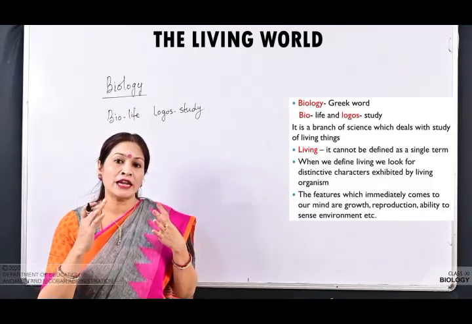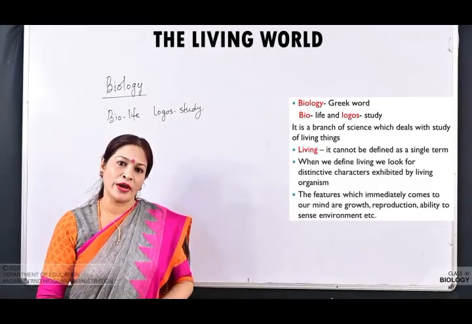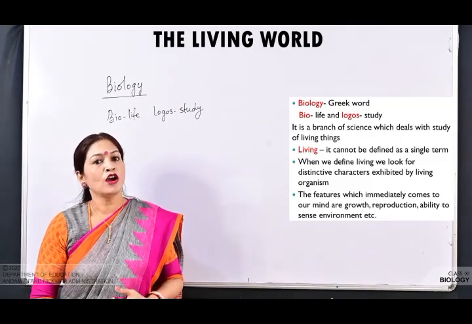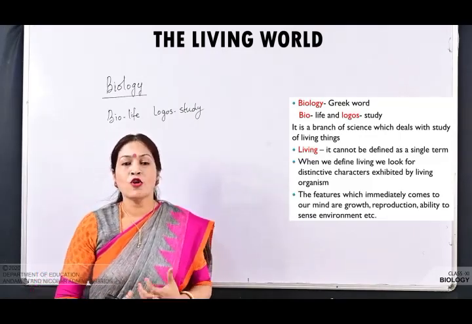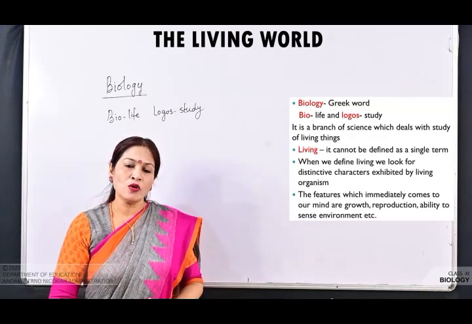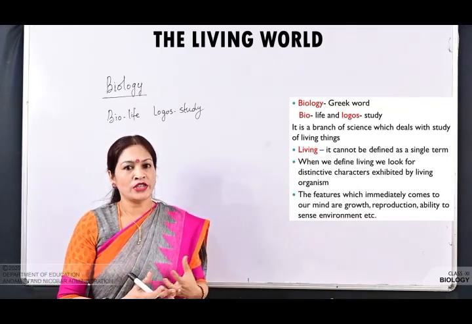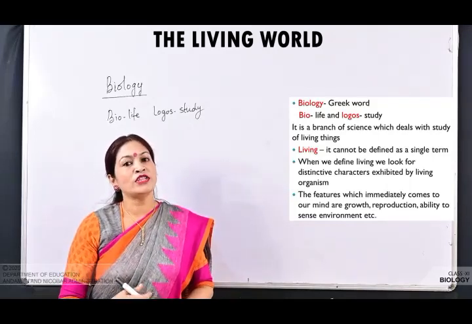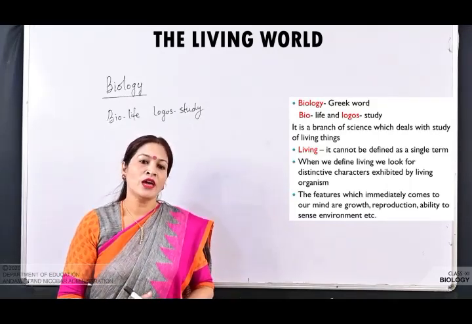So what are the characters that promptly come into your mind? The unique features which come into our mind are growth, reproduction, consciousness, etc. So we can say the objects which show growth, reproduction and consciousness are said to be living organisms.